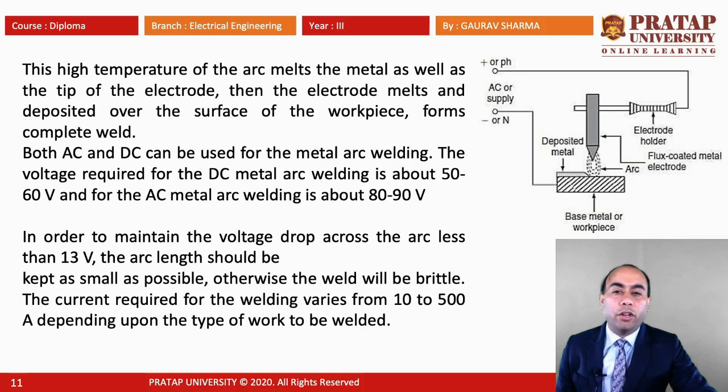The voltage required for the DC metal arc welding is about 50 to 60 volt, and for the AC metal arc welding it is about 80 to 90 volt. In order to maintain the voltage drop across the arc less than 13 volt, the arc length should be kept as small as possible, otherwise the weld will be brittle. The current required for the welding varies from 10 to 500 ampere depending upon the type of the work to be welded.